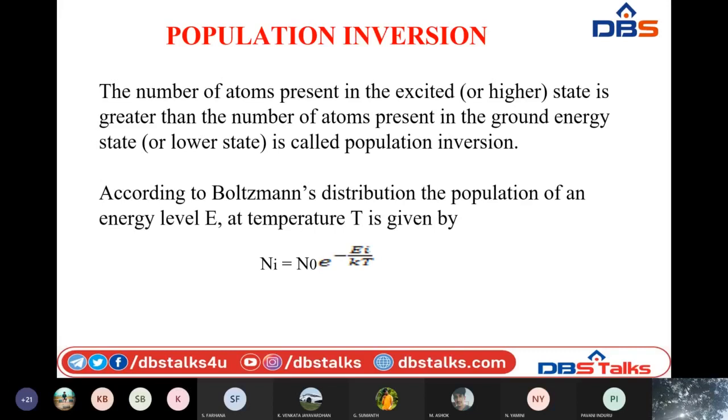This is nothing but the distribution of population at a certain level. Here N naught is the number of atoms present in the ground level, Ei represents this particular energy state, k is Boltzmann's constant and T is the absolute temperature. That means at a certain temperature, for any energy level, you get the number of atoms by using this expression.